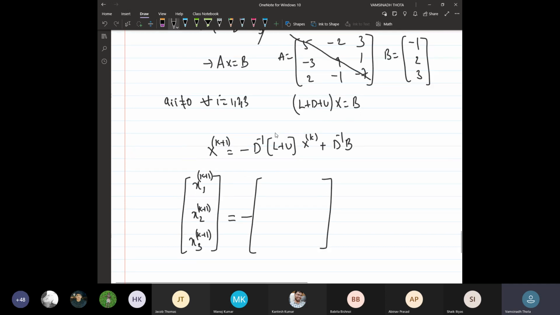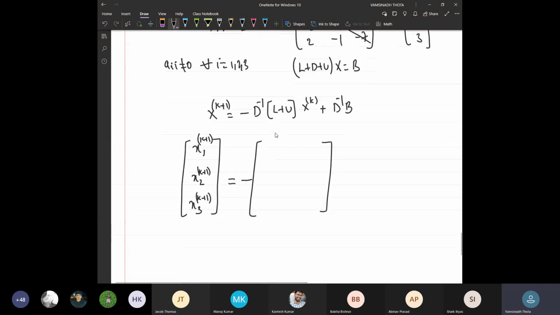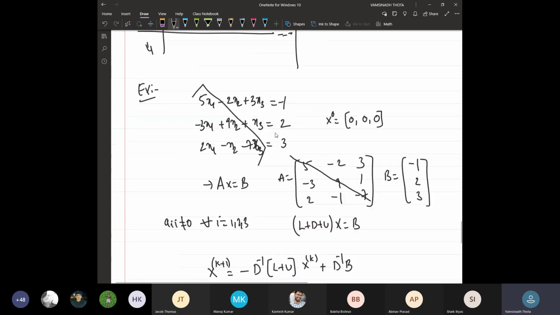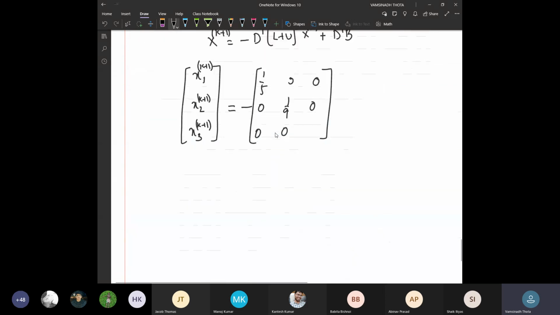What is D? The diagonal entries are 5, 9, minus 7. So what is the inverse? The inverse is 1 by 5, 0, 0, 0, 1 by 9, 0, 0, 0, and minus 1 by 7, since the entries are 5, 9, minus 7. This is D inverse. Now what about L plus U?